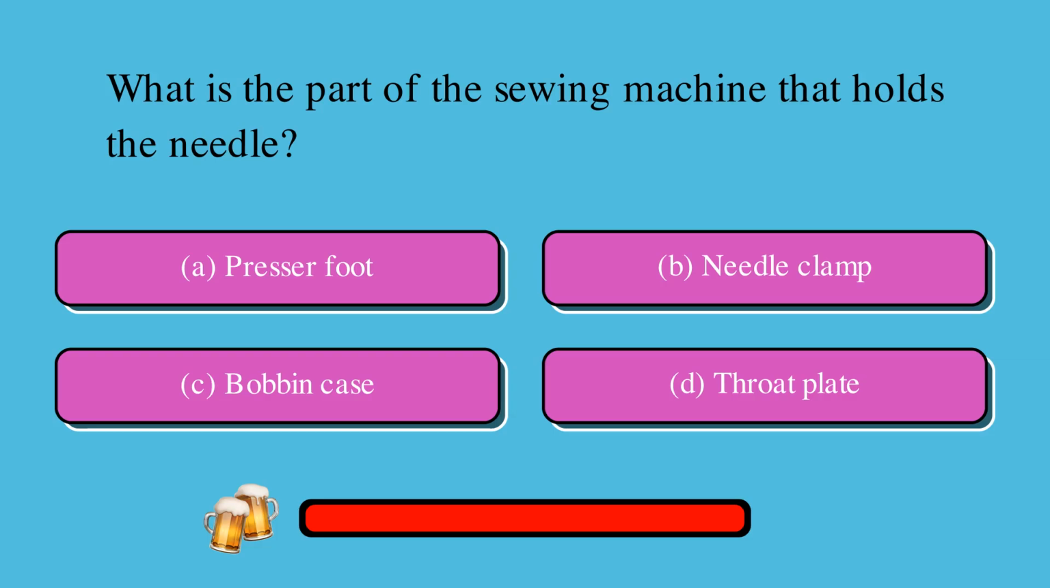Is it A, presser foot, B, needle clamp, C, bobbin case, or D, throat plate? The correct answer is B, needle clamp.